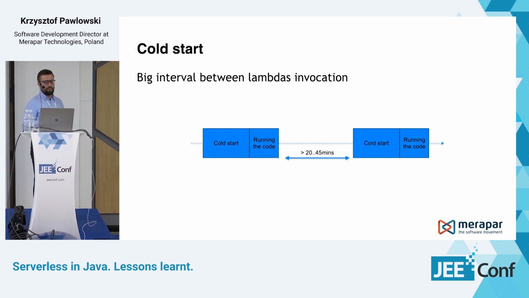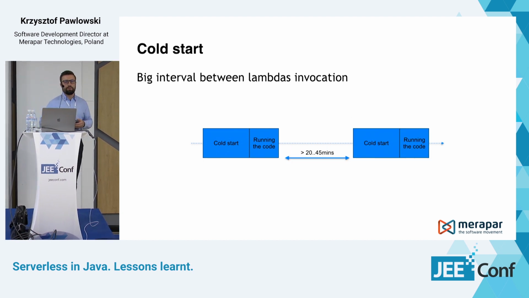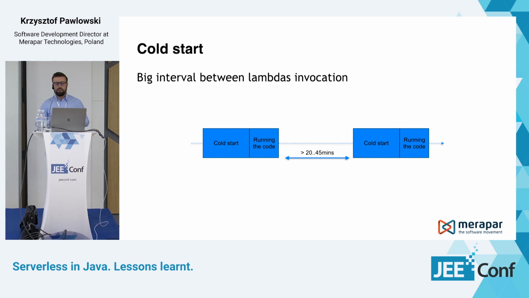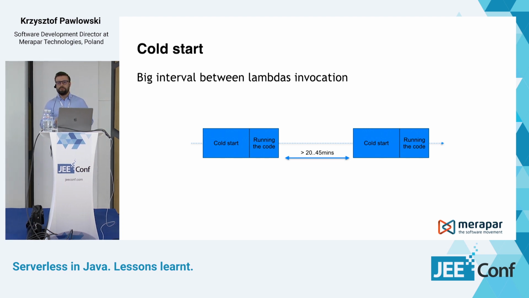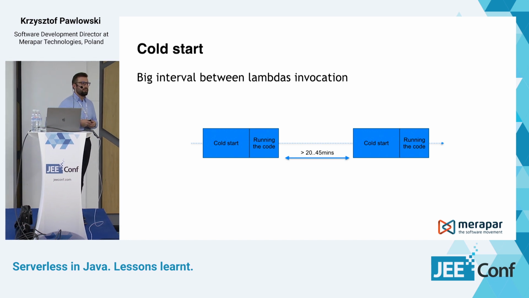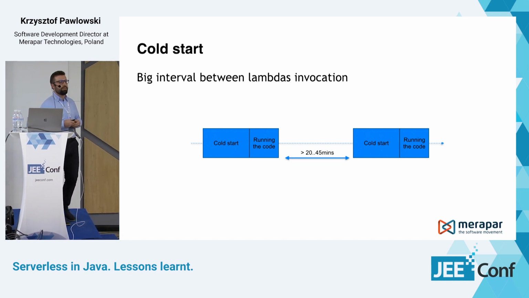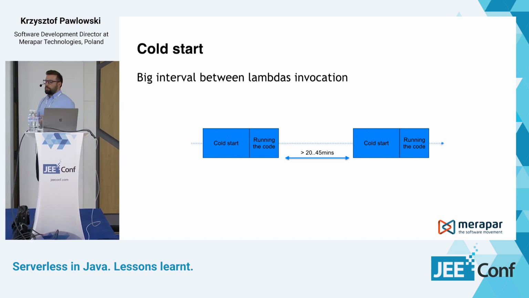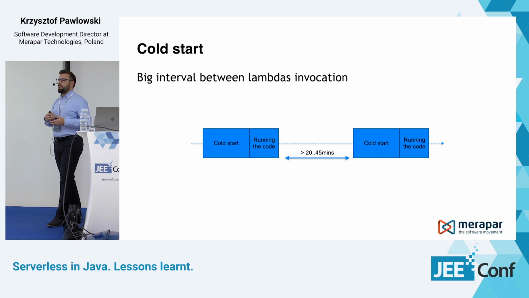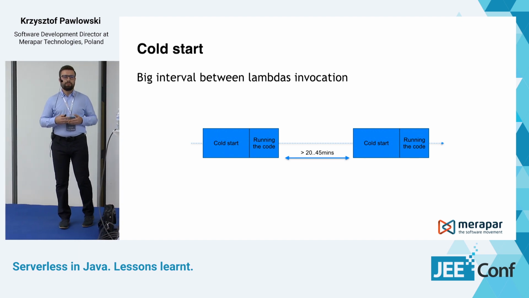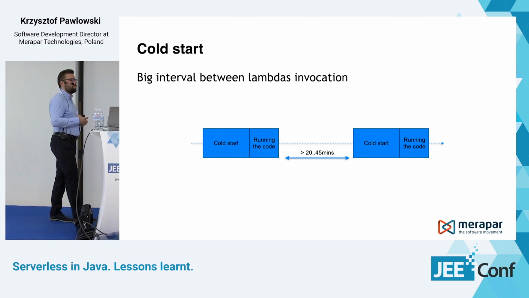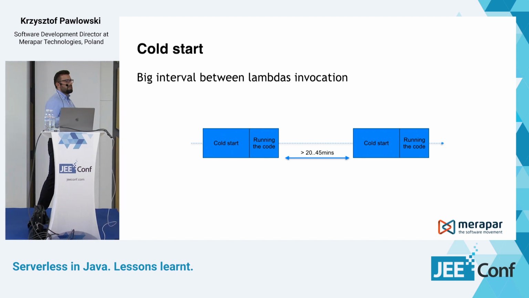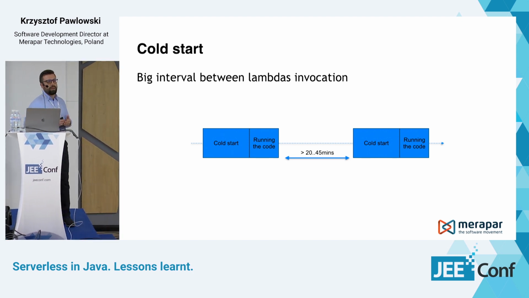So thanks to that, the execution time for the second time is much lower. So what happens if there is a quite big interval between our executions? We can see that if the interval between the executions of the Lambda function is above 20 minutes, then we will observe the cold start effect again. It is not revealed by AWS how much time it takes to kill the execution environment, but looking at other people's observations, you can say that it's somewhere between 20 and 45 minutes.